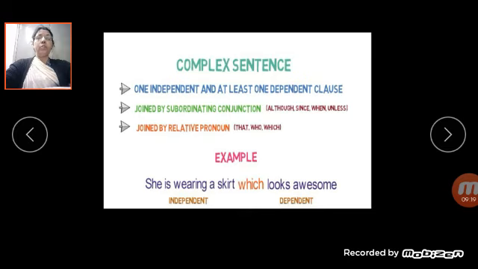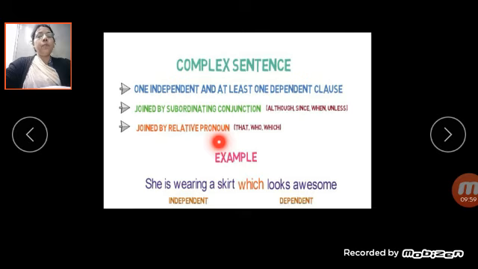Now you have to study about the complex sentence. What is a complex sentence? One independent and at least one dependent clause. Dependent clause means subordinating clause. Independent clause means main clause, which gives you sense, and a dependent clause is not giving you sense. It is joined by a subordinating conjunction. Subordinating conjunctions are although, since, because, when, unless. These are used to join two sentences. That is the subordinating conjunction.